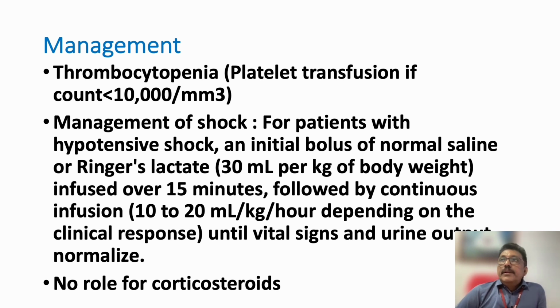Next one is thrombocytopenia management. Thrombocytopenia, normally we don't give platelets for every patient. If there is significant bleeding, then you give platelet transfusion. Otherwise, only at some levels will we transfuse. In patients who have dengue shock syndrome, you have to give fluids like 30 ml per kg body weight, either ringer lactate, normal saline or plasmalyte. Continuous infusion of fluid can be given depending on the urine output. One of the most important responses to the IV fluid is urine output. If there is a good urine output, your fluid challenge is good.